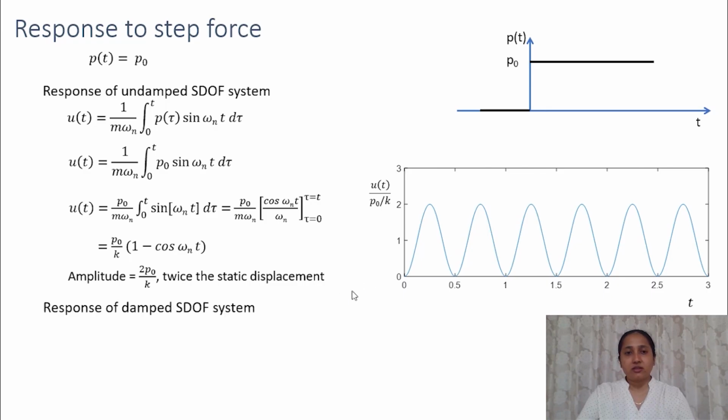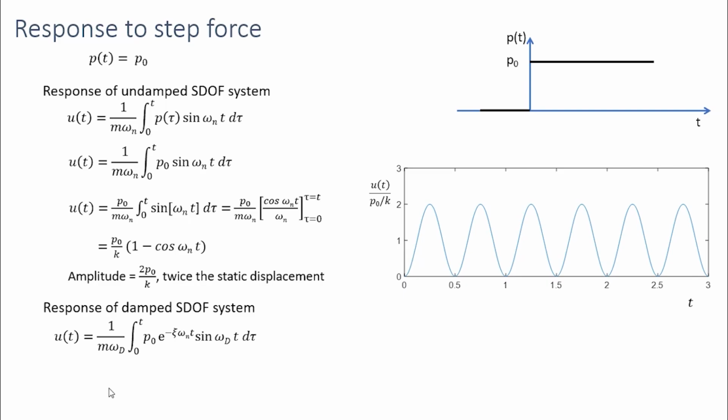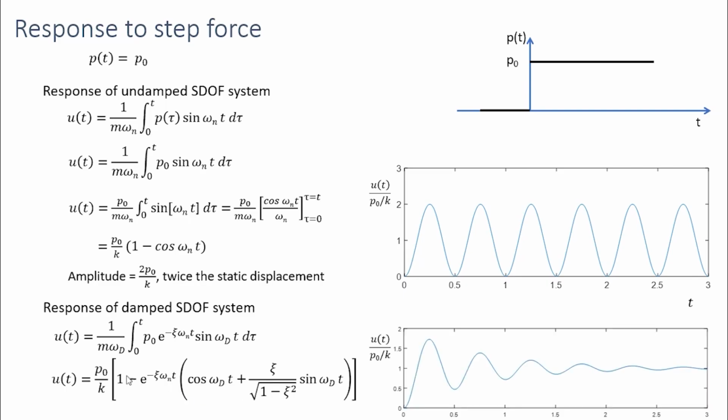Now let's see the response for a damped single degree of freedom system. We have the damping term in the Duhamel integral. If you carry out this integral, we would get this expression. We are not going through the derivation of this; you can do it by yourself. If you plot this, we would get a decaying response.